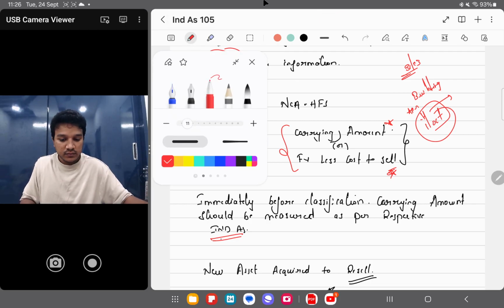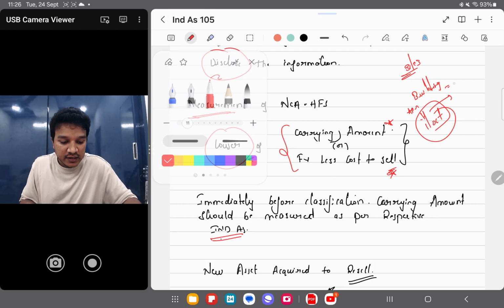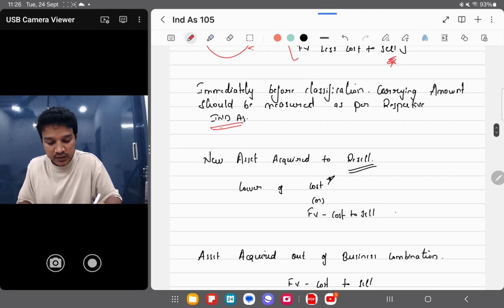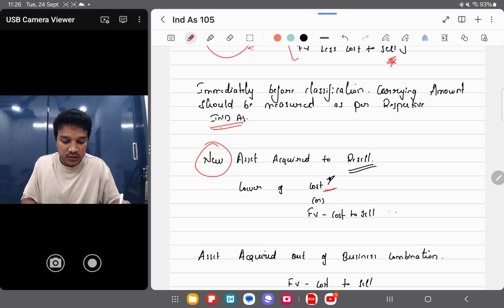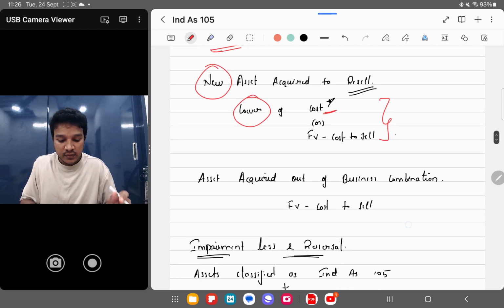The building was already there in our books. What if I purchased a new asset? There is no carrying amount for a new asset, so you will take cost and fair value less cost to sell, and take the lower amount. Clear now? And then, asset acquired out of business combination.